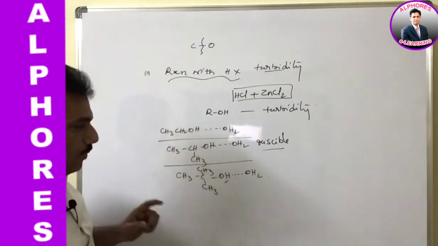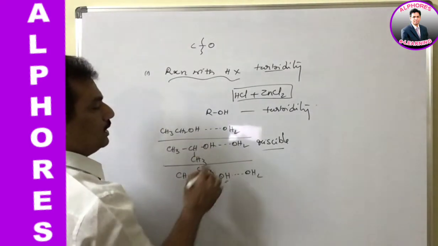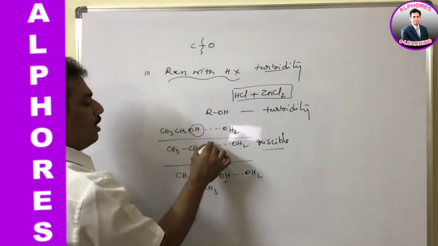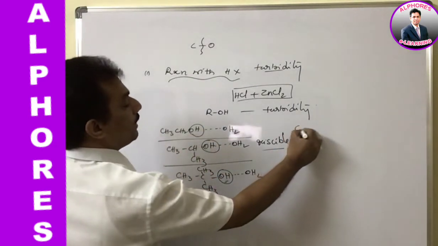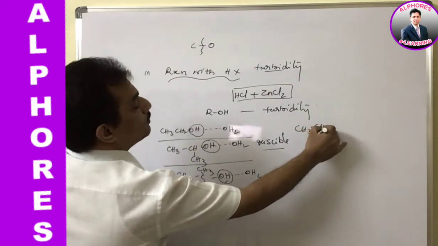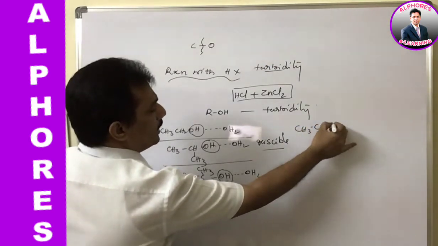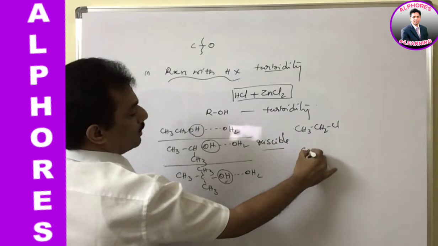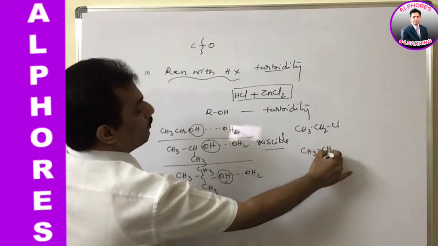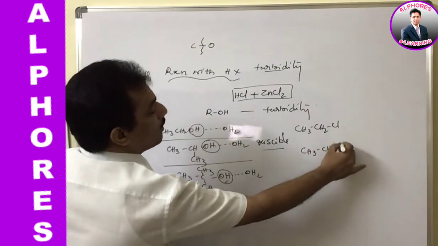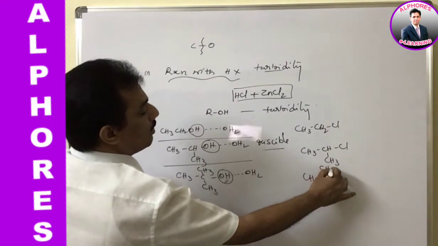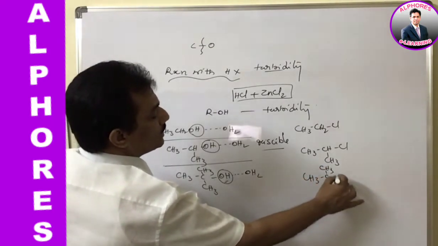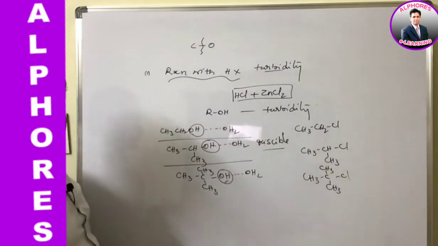Clear? And now, when this OH group is suddenly replaced by chlorine, not only chlorine, any halogen, here when Lucas reagent is added to these alcohols, we can expect that OH is replaced by chlorine. No doubt at all.